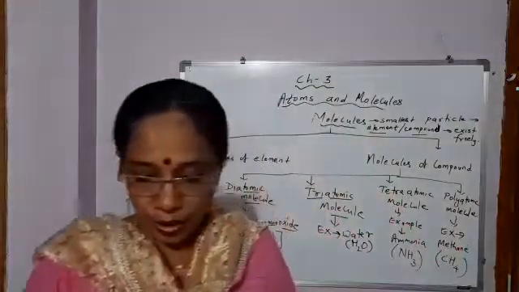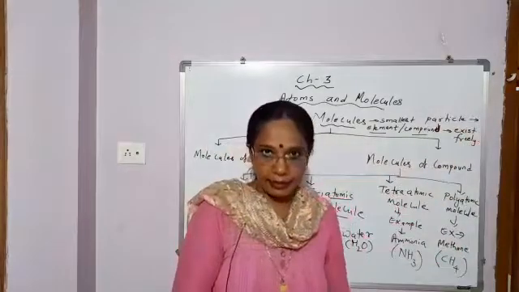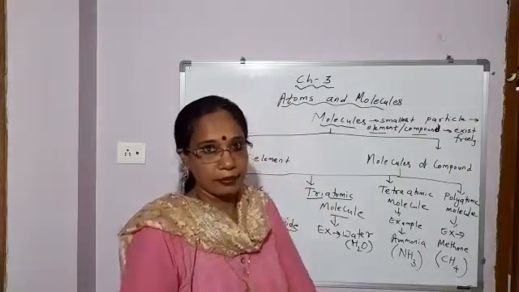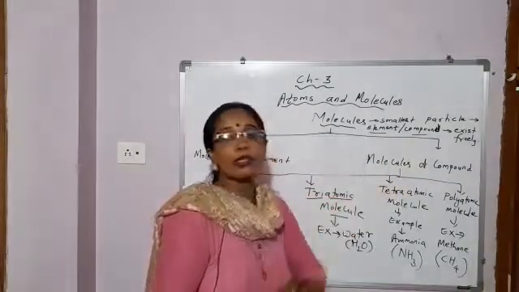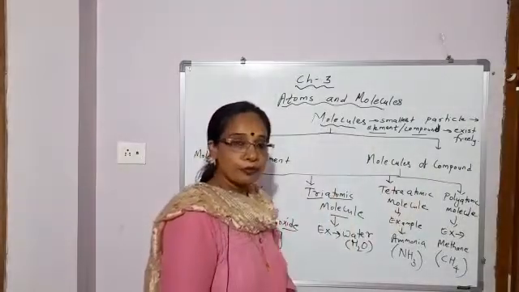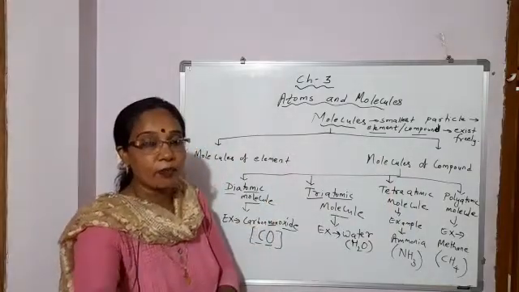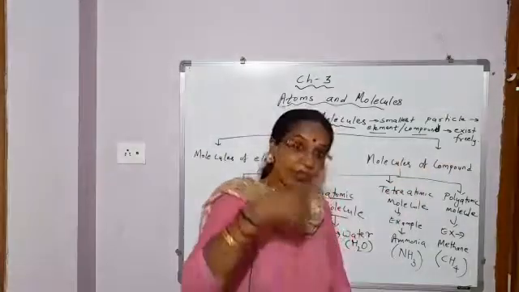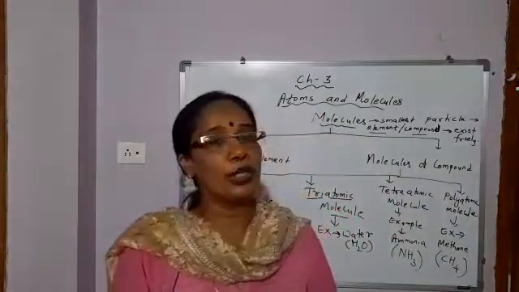Okay, so students, today we discussed atoms and molecules in detail, and we completed the molecule part. Molecules are divided into 2 parts, molecules of element and molecules of compound. Molecules of element are divided into monoatomic, diatomic, triatomic, tetraatomic or polyatomic. Then molecules of compound start from diatomic, then triatomic, tetraatomic and polyatomic molecules.